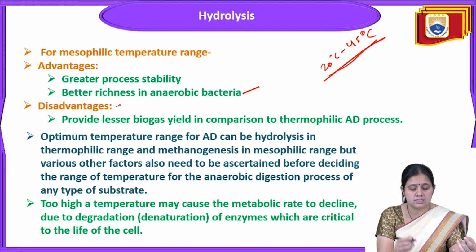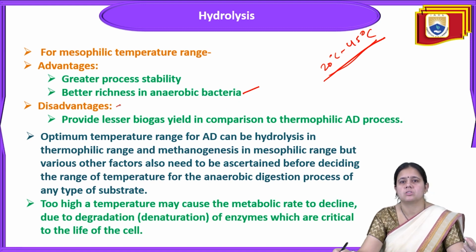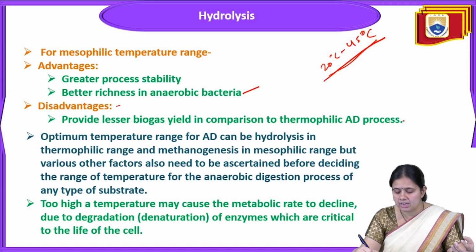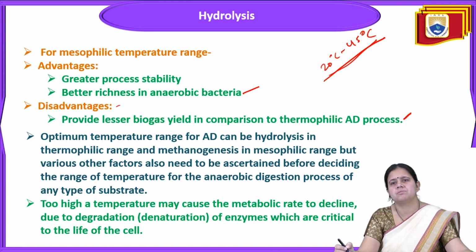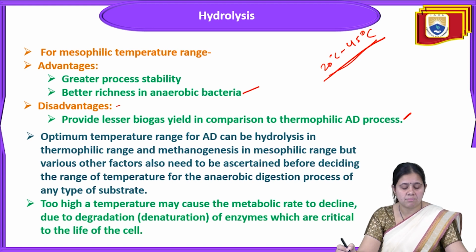Next, we'll talk about the disadvantage of this mesophilic temperature range. The disadvantage is that it will provide lesser biogas yield in comparison to the thermophilic anaerobic digestion process. The optimum temperature range for anaerobic digestion can be hydrolysis in the thermophilic range and methanogenesis in the mesophilic range. But various other factors also need to be ascertained before deciding the range of temperature for the anaerobic digestion process of any type of substrate.